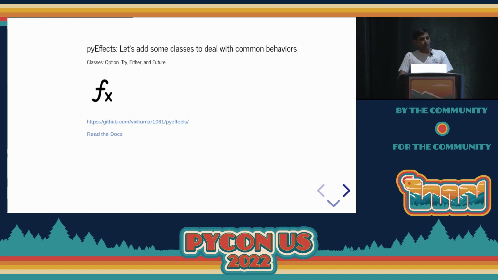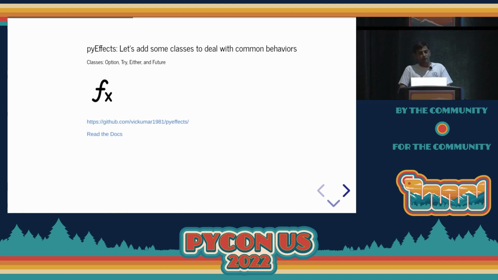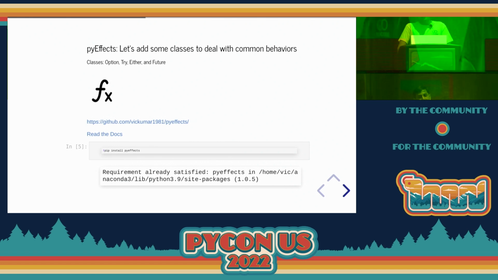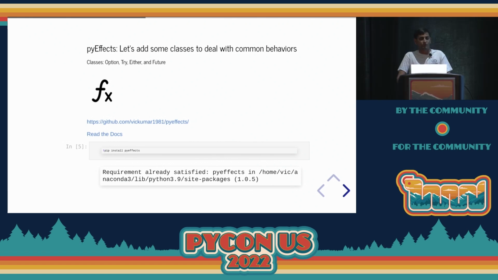All right. So now that we've accepted the idea that we want to use higher order functions, I did a thing. I don't know if it's a good thing or a bad thing, but I added some classes. So this is a library that you can pip install, PyEffects. It's my first attempt at trying to introduce some of the classes that you might see in a language like Haskell, and most certainly in Scala, you will see these types. The types we're going to discuss today are option, try, either, and actually we're not going to cover either, but we are going to do option, try, and future. Either is there in the library, but we're not going to cover either today.